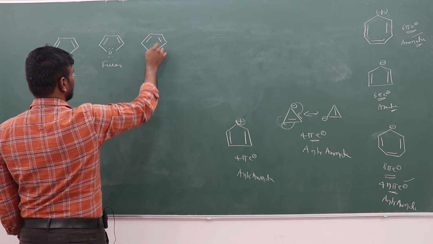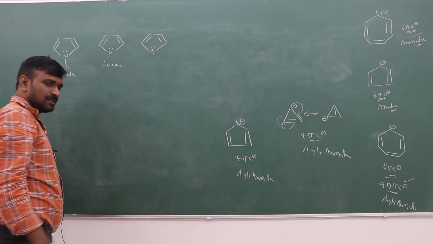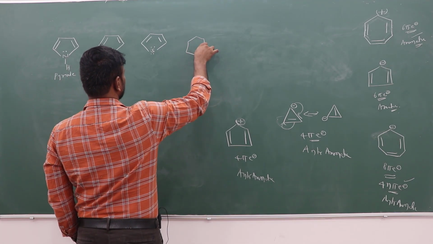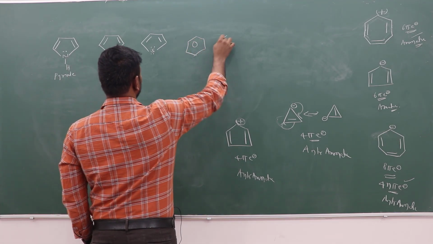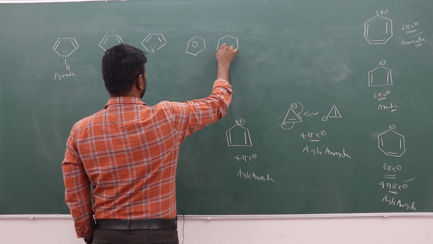This is thiophene, you know that. Furan, thiophene, and suppose the benzene and pyridine.